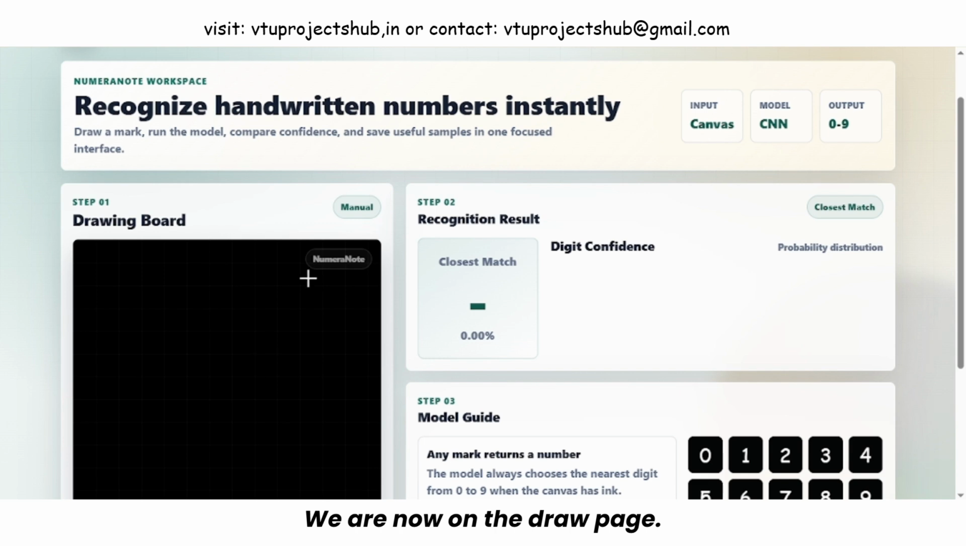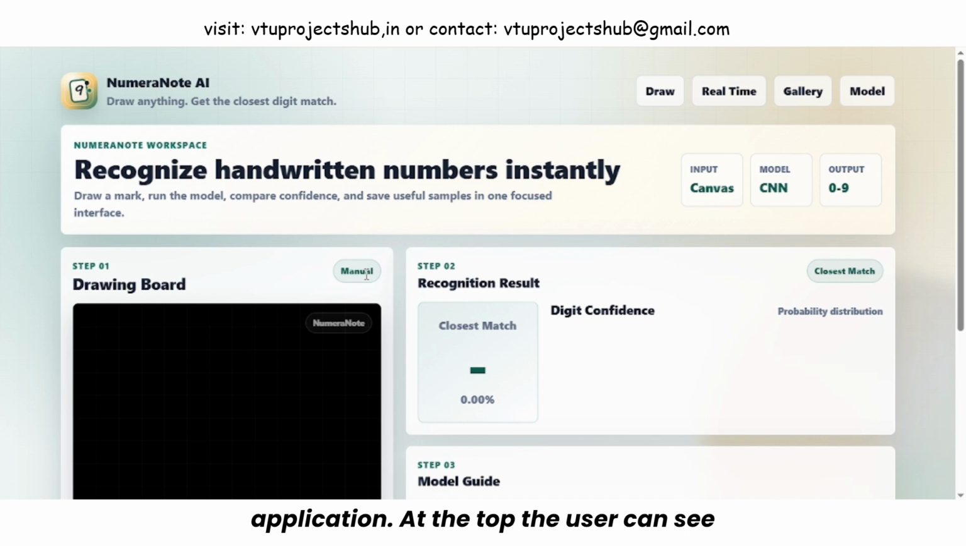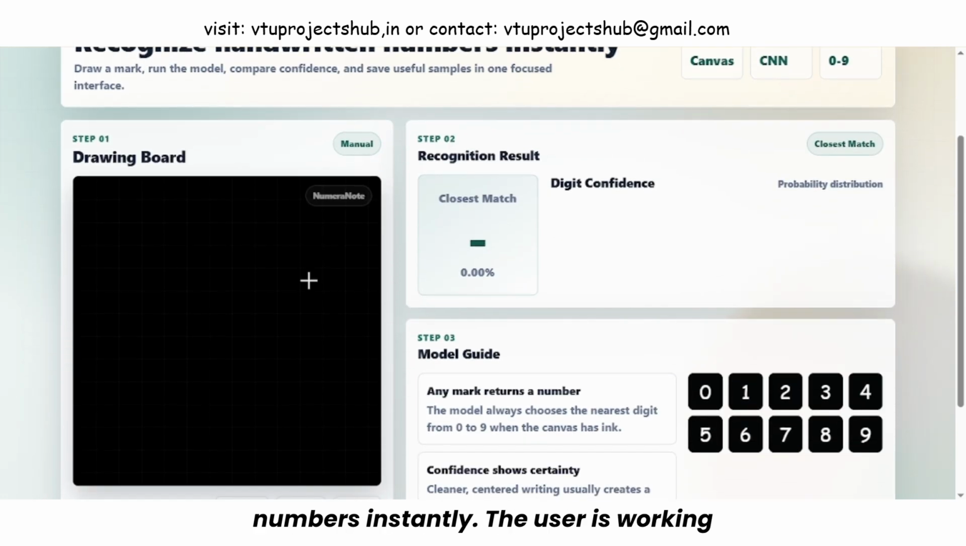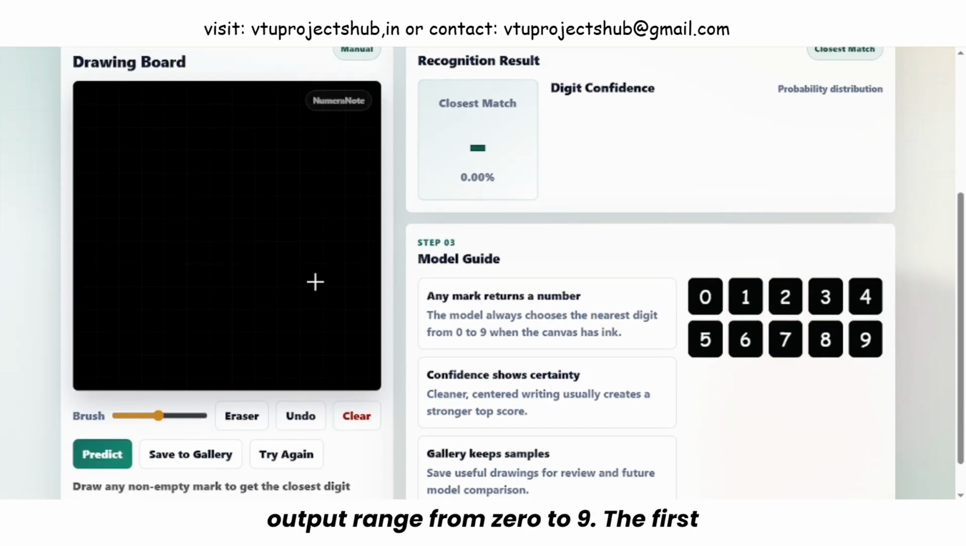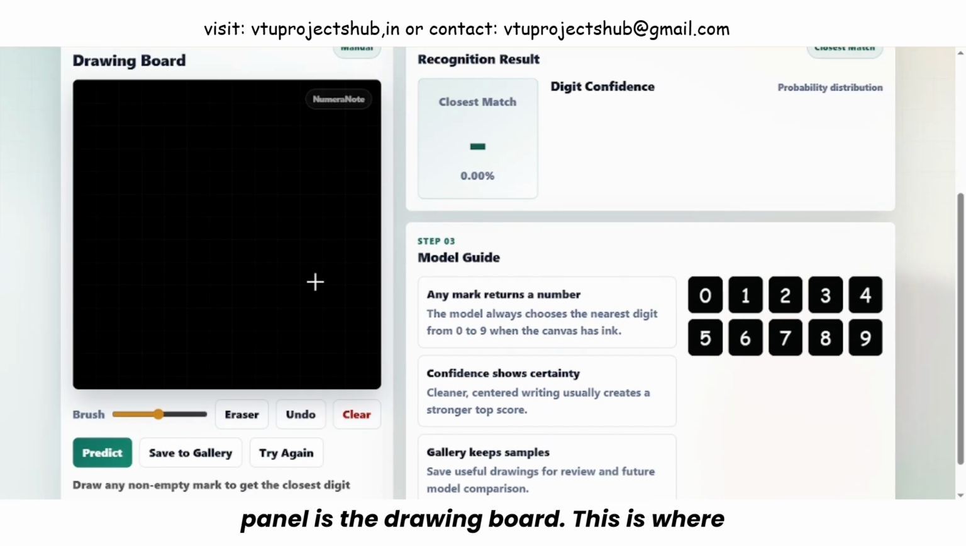We are now on the draw page. This is the main workspace of the application. At the top, the user can see the Numera Note AI brand and the navigation links for draw, real time, gallery, and model. The page introduces the main purpose clearly: Recognize handwritten numbers instantly. The user is working with a canvas input, a CNN model, and an output range from 0 to 9. The first panel is the drawing board.